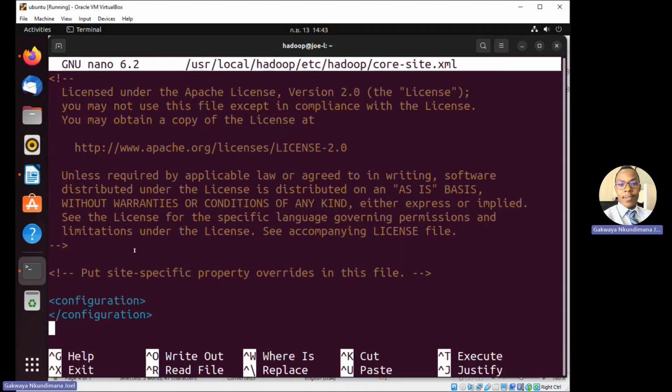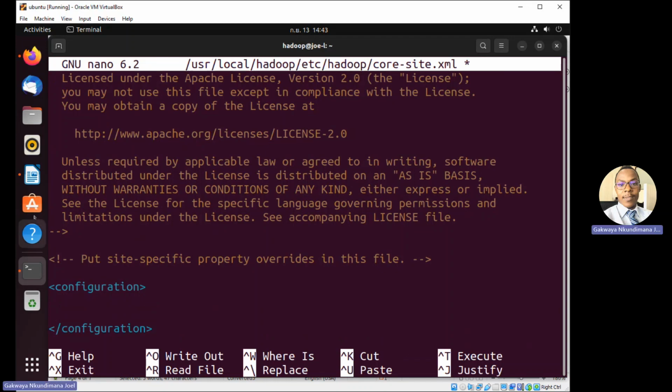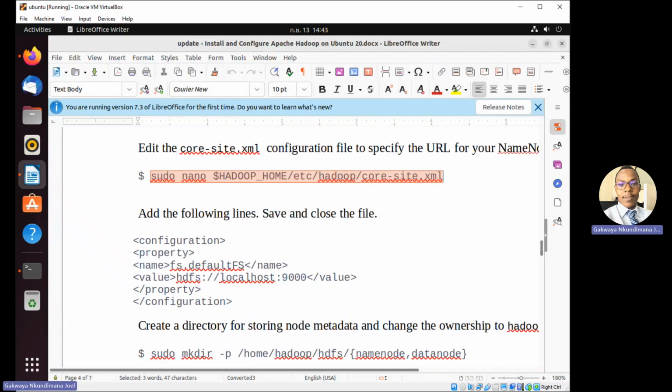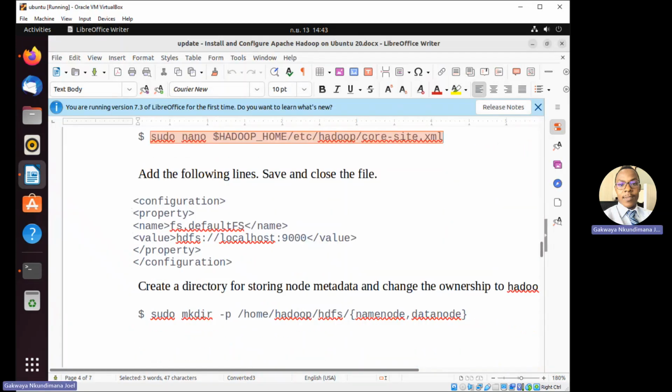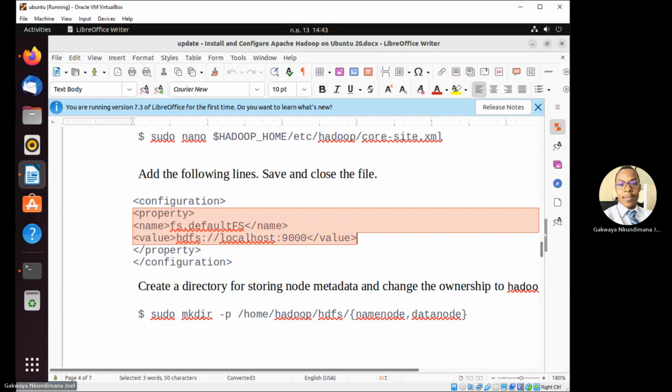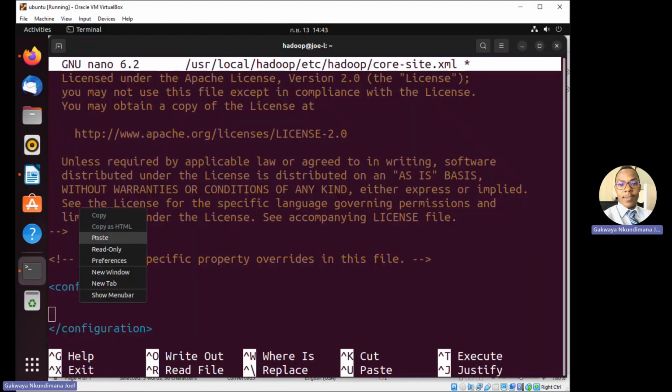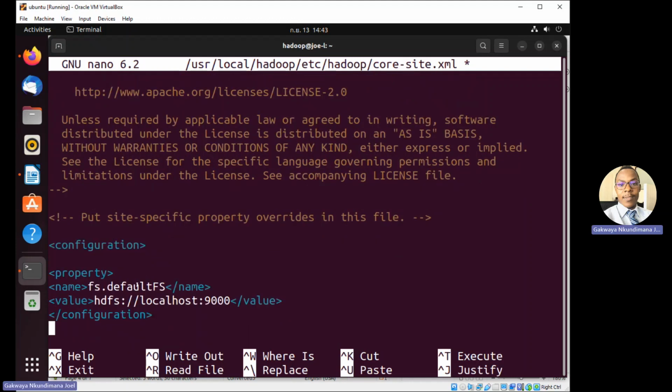All right, so we come inside this configuration part here. Inside the configuration part, we copy these properties here. We put all these properties inside. We have to add these properties inside there.